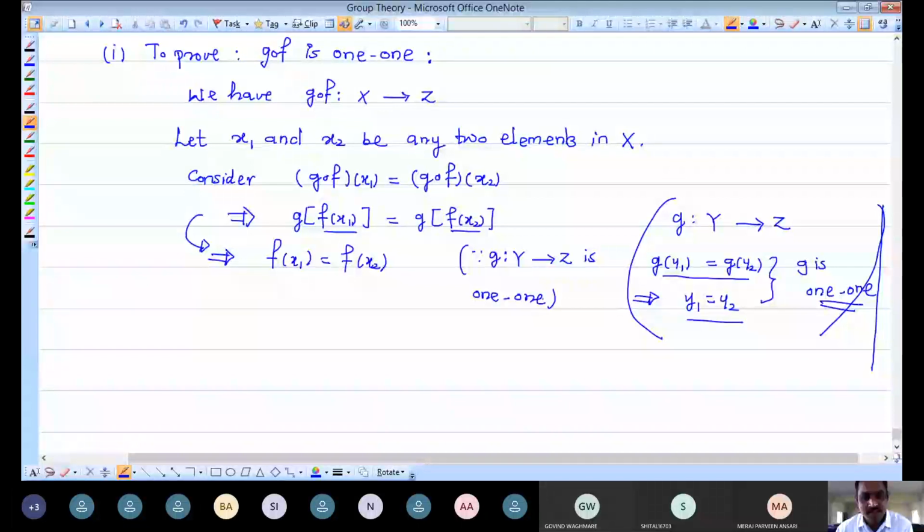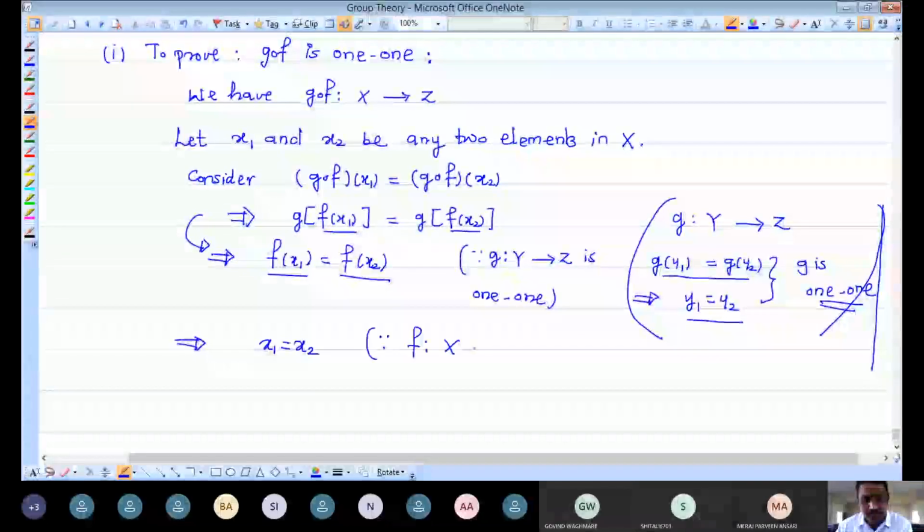Okay, and now again using the same thing, our mapping F is 1-to-1, and these are the two equal images under mapping F, but mapping F is 1-to-1. So you can directly write here these two elements are nothing but the same, since F is mapping from X to Y is 1-to-1.